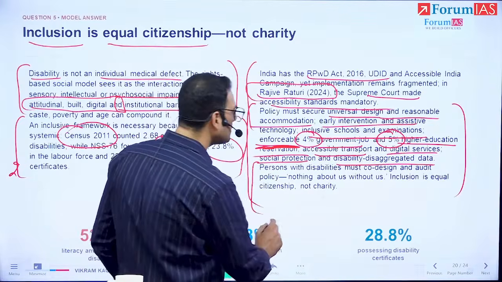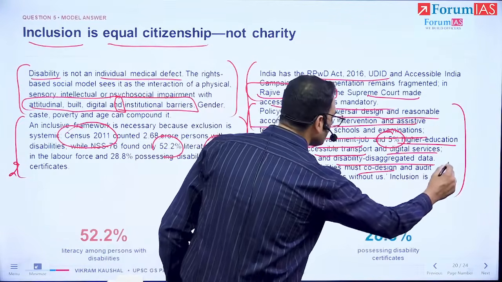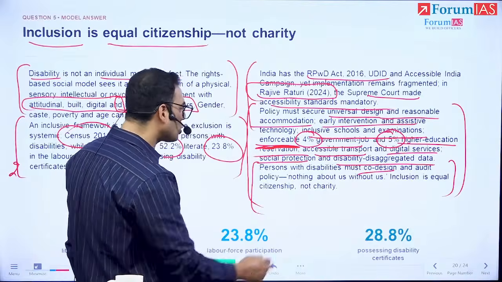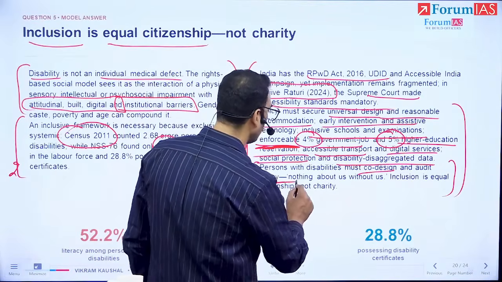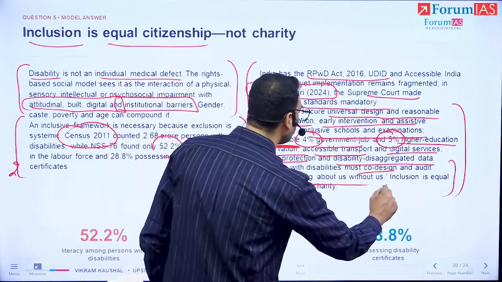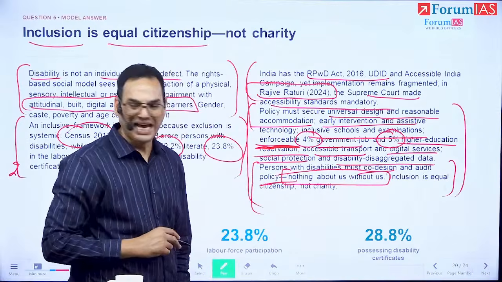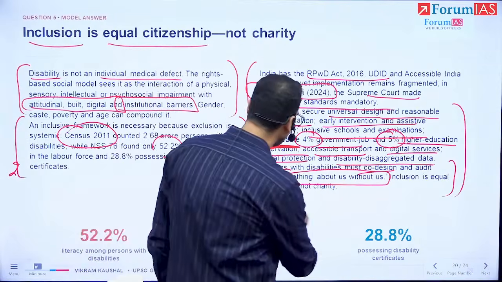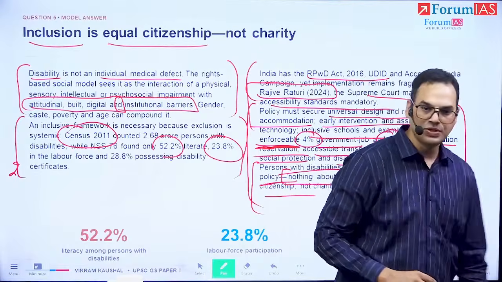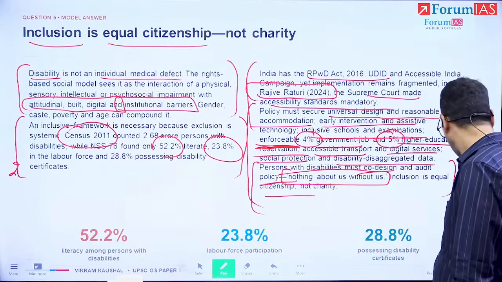Persons with disabilities should co-design. Now, this is an important concluding line. Should co-design and audit policy. So nothing about us without us is our tagline here. So inclusion is citizenship. Now, this is the structure for this answer.